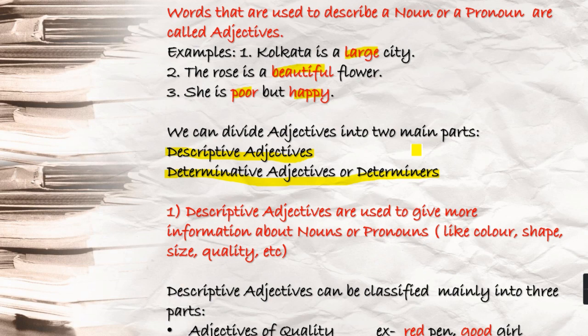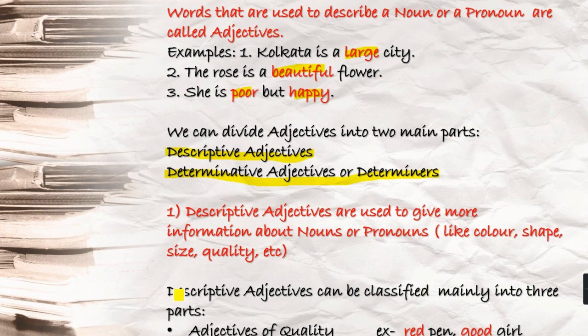Now you see, descriptive adjectives are used to give more information about nouns or pronouns. And this information can be like color, shape, size, quality, state, etc. Yes, descriptive adjectives can be classified mainly into three parts.